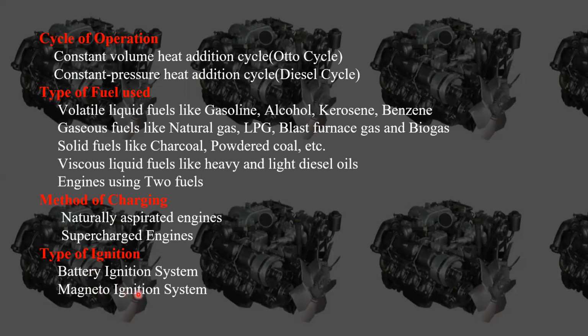Coming to the magneto ignition system, here with the help of a magnet we are going to generate power, and that power is going to generate a spark between the two electrodes of the spark plug, which will help to ignite. It takes the initiation to ignite the fuel, or air-fuel mixture, or charge. That is the classification here.